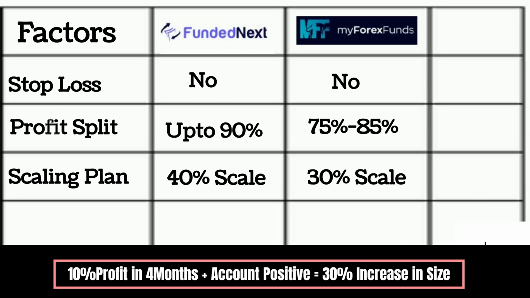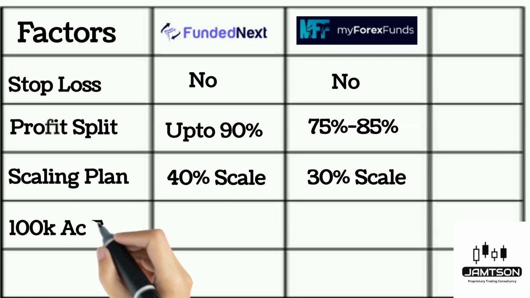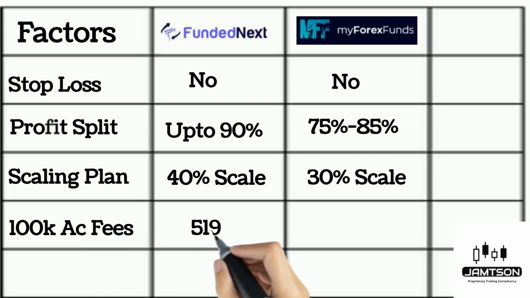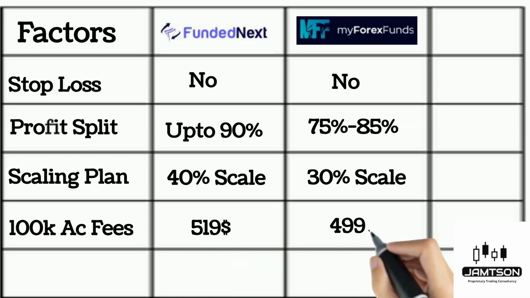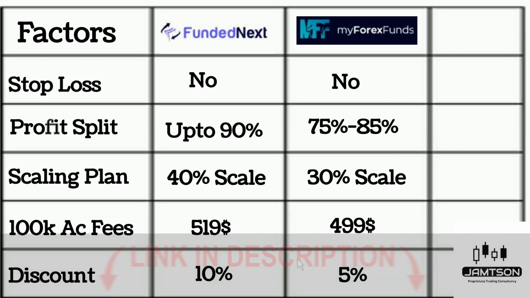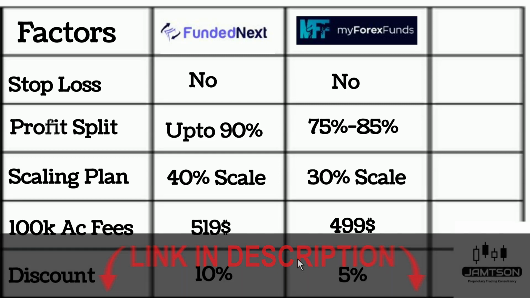Now last but not the least, that is their fees. Say for example, you are taking a 100k account, in FundedNext you will need to pay $519, whereas in My Forex Fund you will need to pay $499. But let me tell you, we have a discount coupon of 10% in FundedNext, and in My Forex Fund they don't give higher than a 5% discount coupon. So once you apply the discount coupon, it makes both of the fees almost the same.